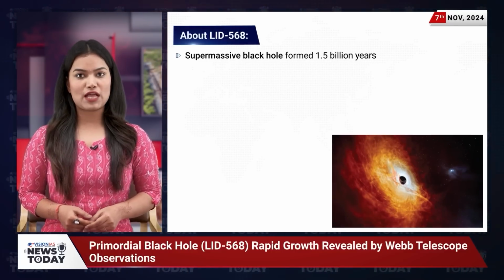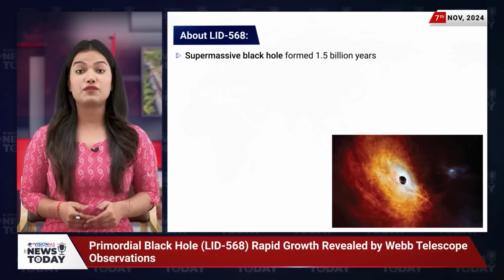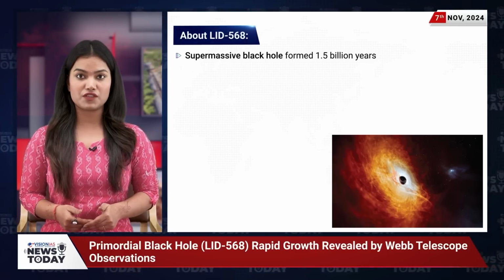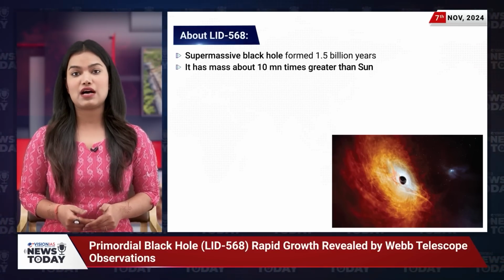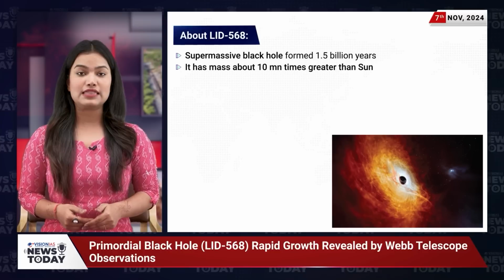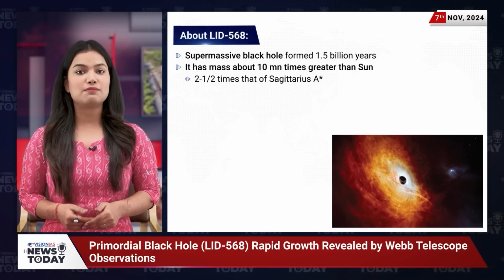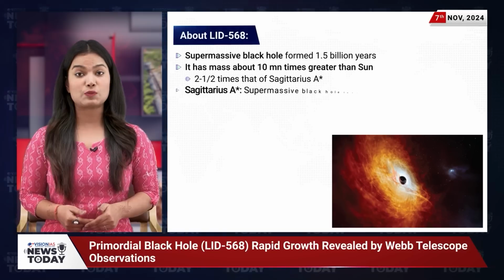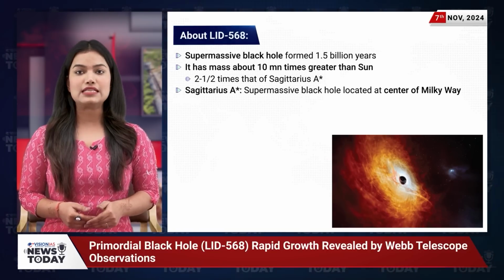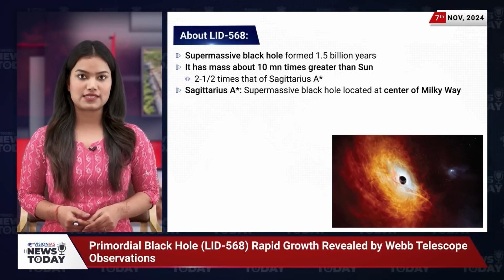Now, let's look at the specifics of LID 568 itself. This supermassive black hole dates from approximately 1.5 billion years after the Big Bang. It boasts a mass about 10 million times that of our Sun, making it roughly 2.5 times the mass of Sagittarius A*, the supermassive black hole located at the center of our own Milky Way galaxy.